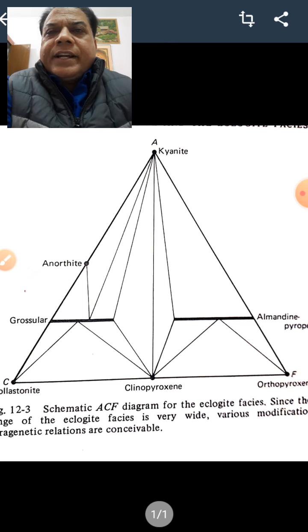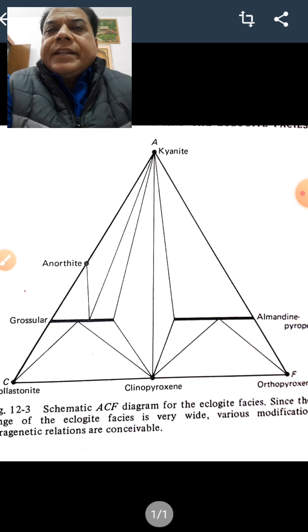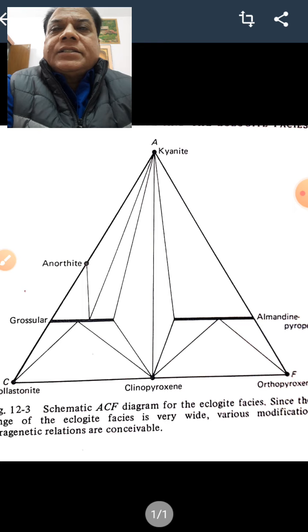So Eskola in 1920 proposed the name eclogite facies on the basis of the wide definition of eclogite. Since eclogites are basaltic in chemical composition, their unique mineral composition was ascribed to unique PT conditions of their formation.